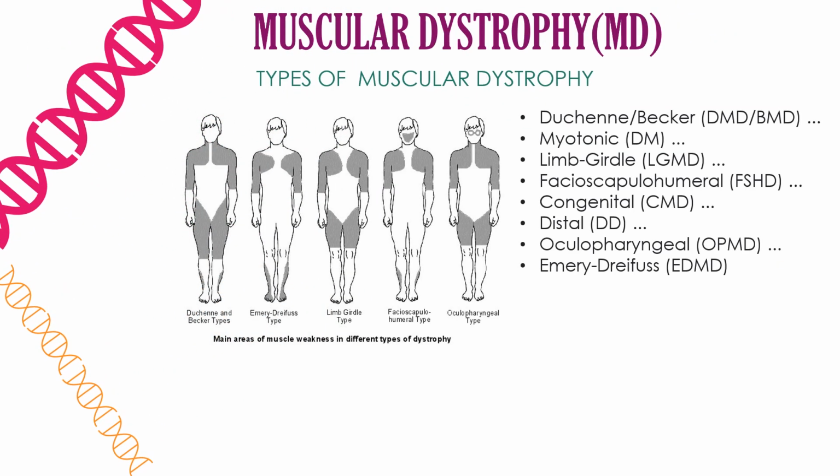Types of muscular dystrophy: Duchenne, Becker, myotonic, limb-girdle, facioscapulohumeral, congenital, distal, oculopharyngeal, Emery-Dreifuss.